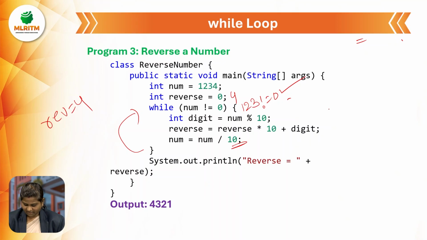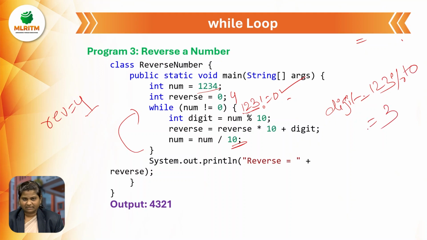Digit is equal to, what is number now? Initially we had 1, 2, 3, 4. We processed it and got 4 as the reverse value. Then we modified the number, and after modification we got 1, 2, 3. With number as 1, 2, 3, what will you get now?